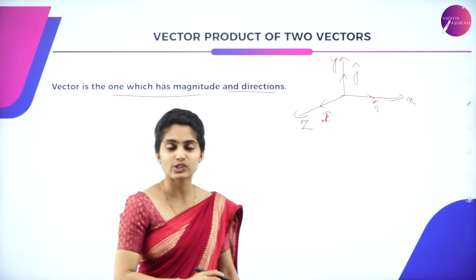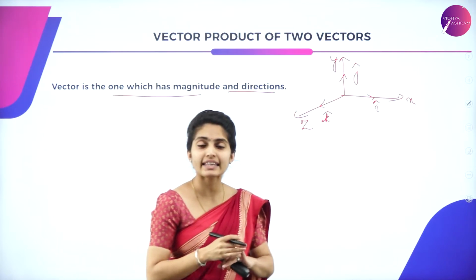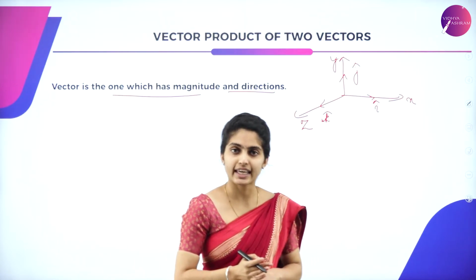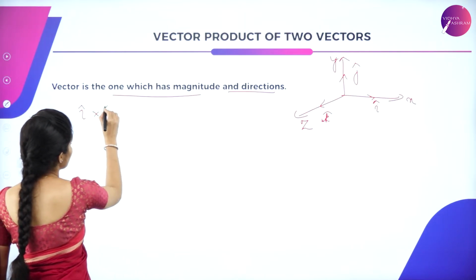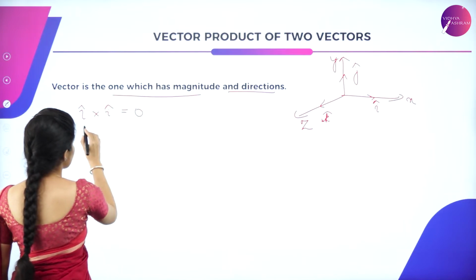So we have three unit vectors: i cap, j cap as well as k cap. When it is a cross product of two similar unit vectors, it is said to be 0.